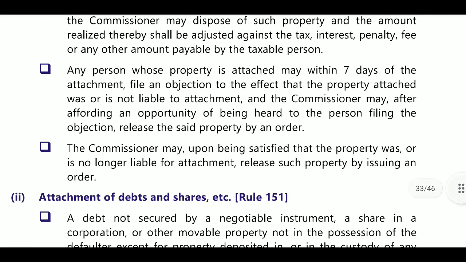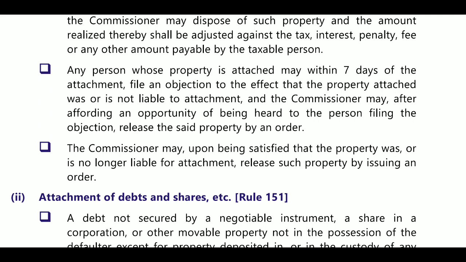Next, any person whose property is attached may, within 7 days of attachment, file an objection that the property attached was not liable to attachment, and the commissioner may, after affording an opportunity of being heard to the person filing the objection, release that property.